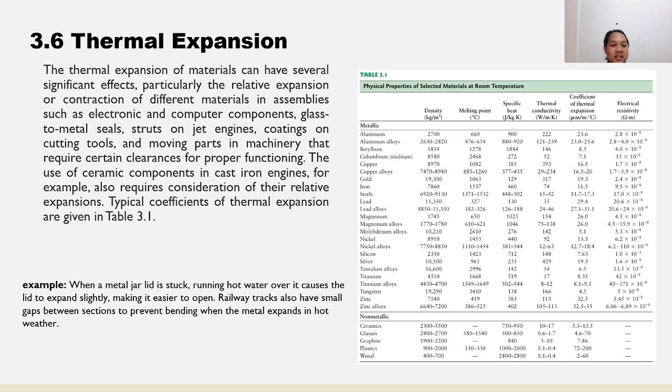Examples include glass to metal seals, struts on jet engines, coatings on cutting tools, and moving parts in machinery that require certain clearance for proper function. The use of ceramic components in cast iron engines, for example, also requires consideration of their relative expansion. Typical coefficients of thermal expansion are given in table 3.1.